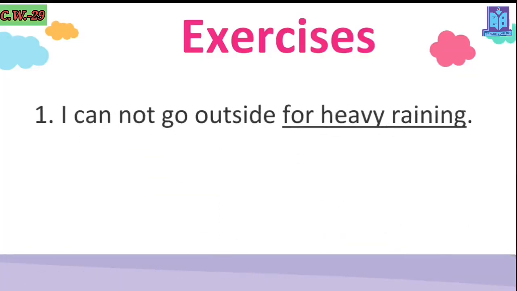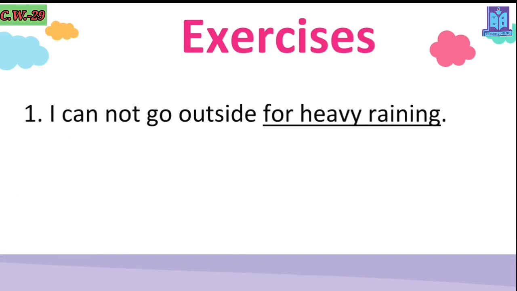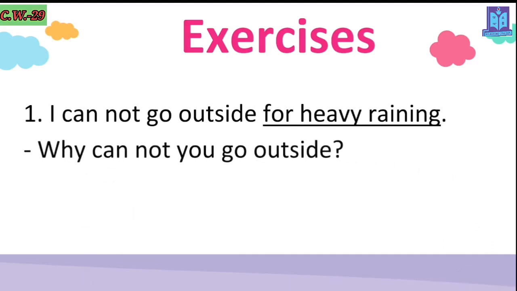Exercises. Look at the first exercise. I cannot go outside for having heavy raining. It's raining outside, say for example, and you cannot go outside. Now, for heavy raining, in the underlined words you can know the reason. Here is the writing about the reason. Now how to make the question here? You have to write why as a WH word. And look, here are two verbs, can and go, helping verb and the main verb. That's why, following structure 1, you have to write this answer. Why cannot you go outside?